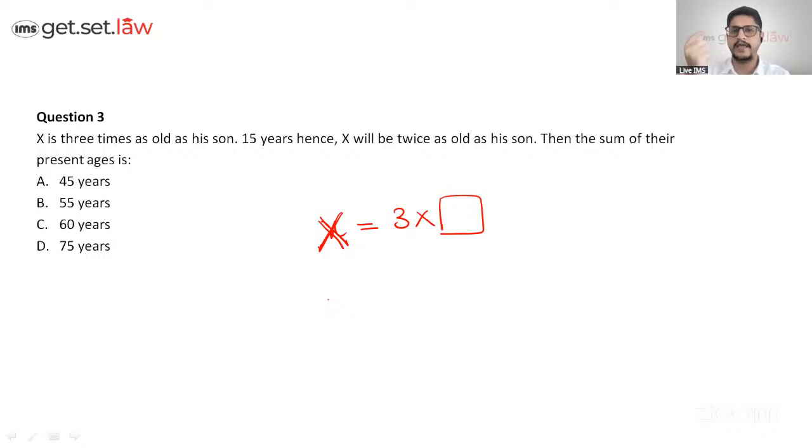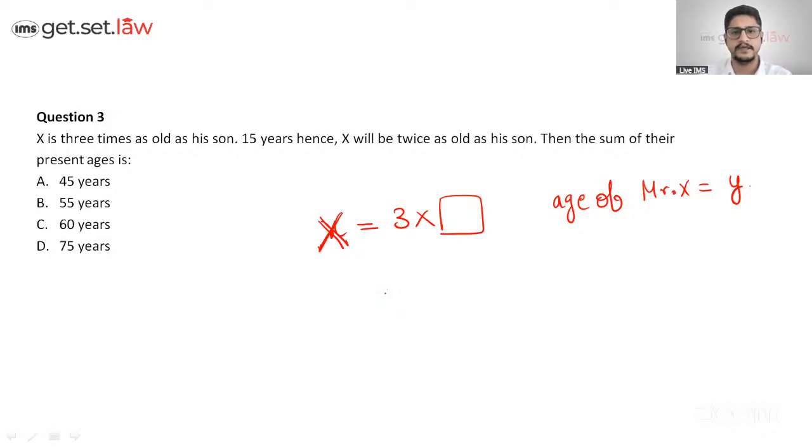so you can take a variable over here and you can assume that part. Let me take, let's say, the age of Mr. X to be, let's say, Y. Okay, so the age of Y is 3 times his son.